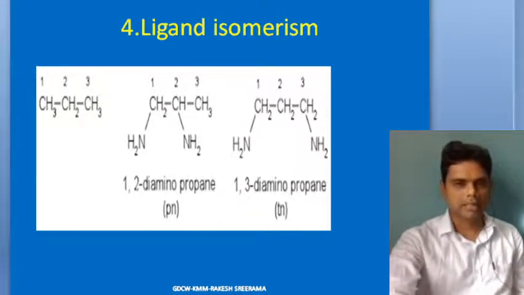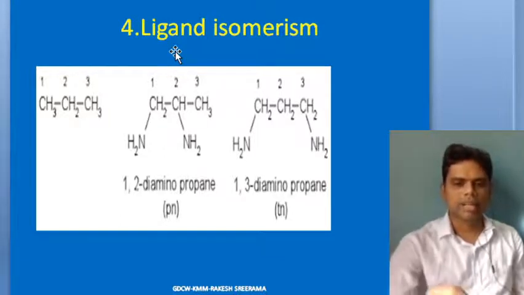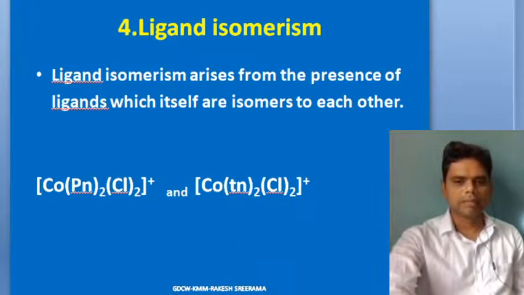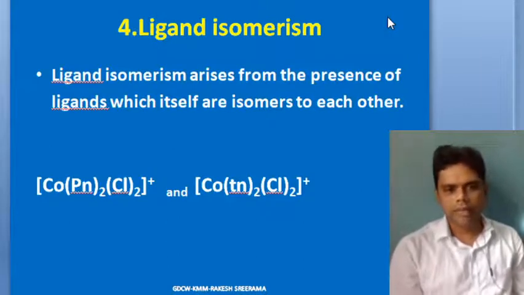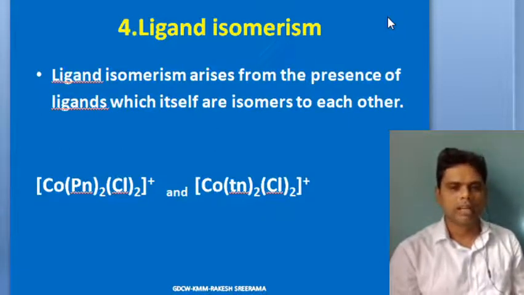If these ligands are present in your coordination complex, the isomerism is referred to as what? Ligand isomers. In one case you represent with pn in place of the ligands, and in place of the ligands if you write tn, they result in ligand isomers. So ligand isomerism arises from the presence of ligands which themselves are isomers to each other. If ligands themselves are isomers to each other, then it results in ligand isomerism, as in the case of [Co(pn)2Cl2]+.